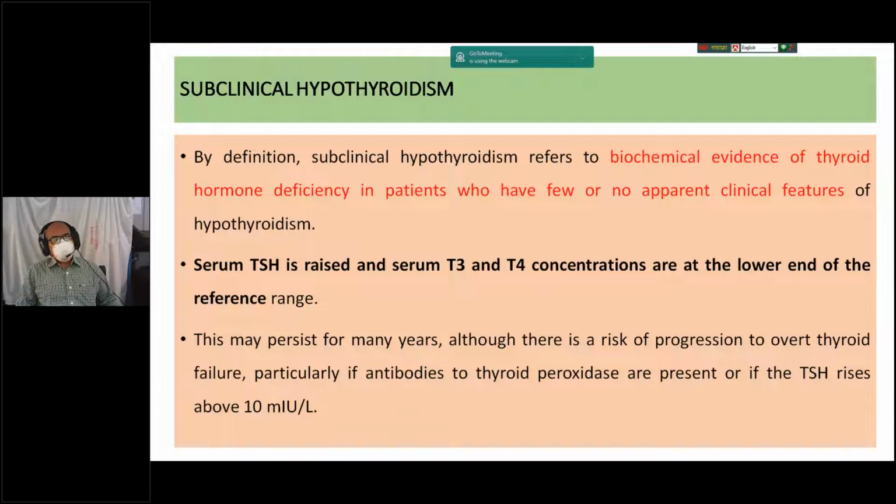This may persist for many years, although there is a risk of progression to overt thyroid failure, particularly if antibodies to thyroid peroxidase are present or if the TSH rises above 10 millimoles per liter. So this patient is very important to follow up or treat.